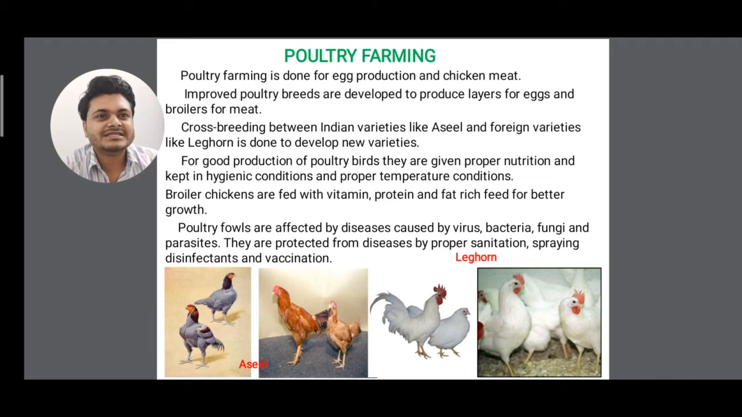As I have said, it is used for egg production and for chicken meat, clear. Improved poultry breeds are developed to produce layers for eggs and broilers for meat, clear. Crossbreeding between Indian varieties like Asil and foreign varieties like Leghorn is done to develop new varieties. We know there are a few indigenous varieties and a few exotic varieties, which we'll see in the coming slides.